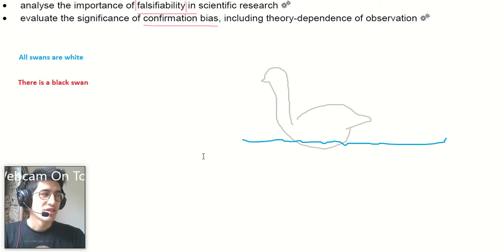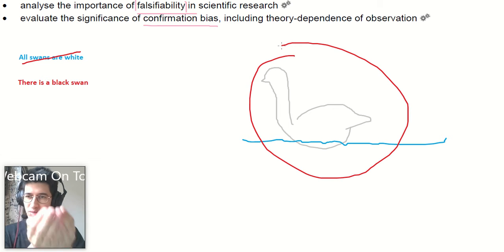So say before Australia is discovered, these two statements could have been made. Okay, all swans are white. Yes, it's falsifiable because if I make an observation of a swan that isn't white, I can say this statement is not true. I've made an observation that contradicts it. However, there is a black swan. What kind of observation can you make that contradicts that? I can show you a white swan.